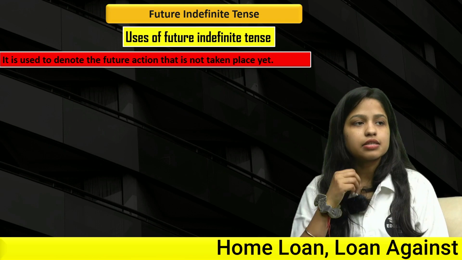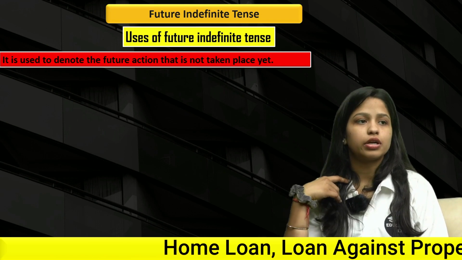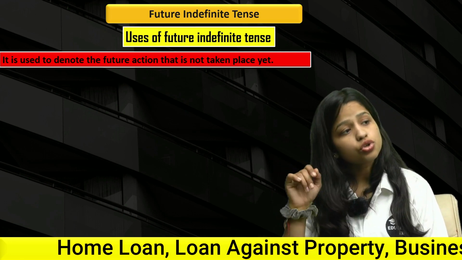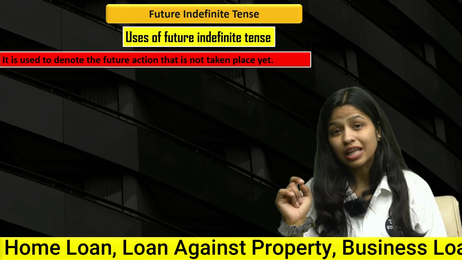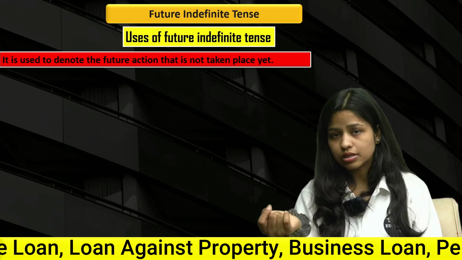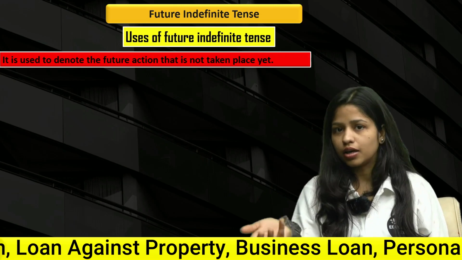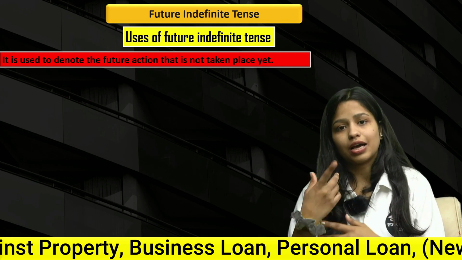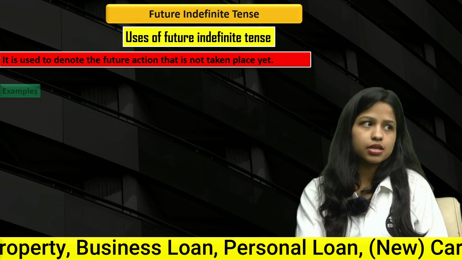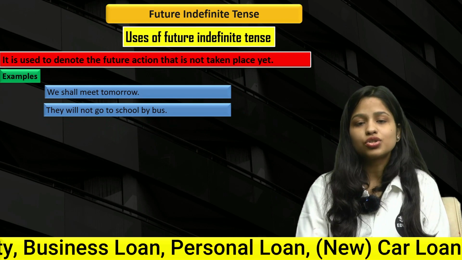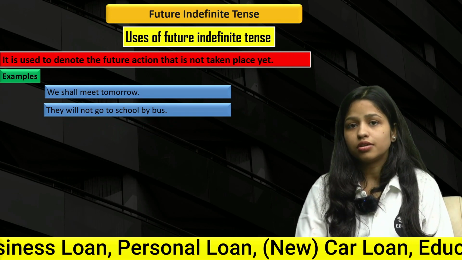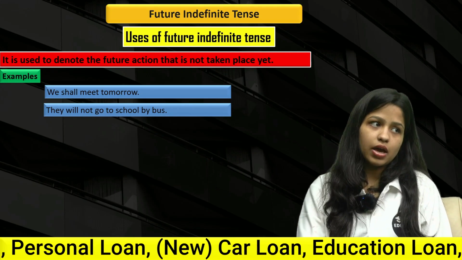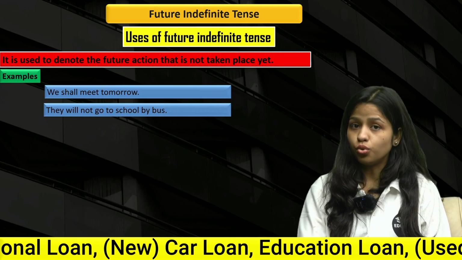So first, let's understand what are the uses of future indefinite tense. First up, it is used to denote the future action that has not taken place. Obviously, if you're talking about future, how can it take place right now, right? So we are talking about the future action that has not taken place yet. Let's see some examples. We shall meet tomorrow. So the action is not taking place yet. We shall meet tomorrow. Next up we have, they will not go to school by bus.